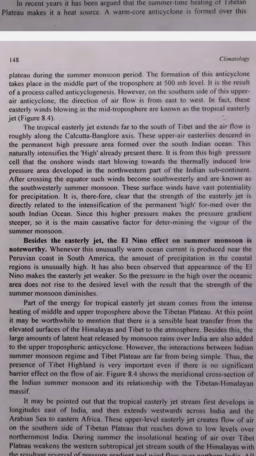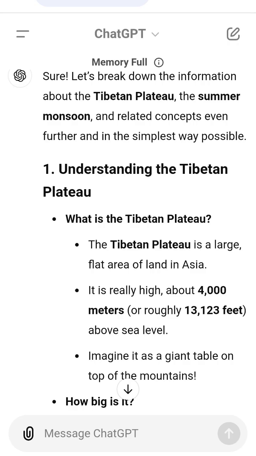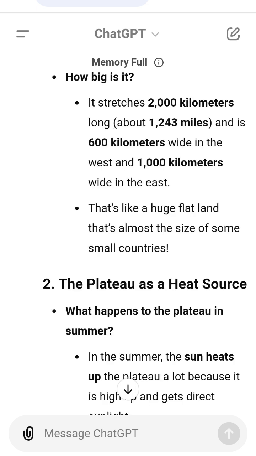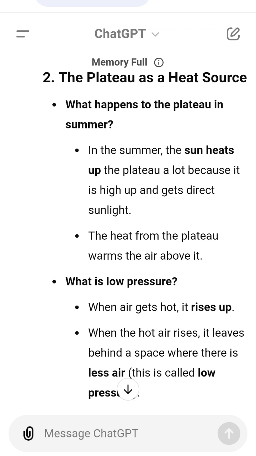8. Importance of the summer monsoon. The summer monsoon is very important for India because it provides the rain that is crucial for growing crops like rice and wheat. It helps fill rivers and reservoirs with water, which people need for drinking, farming, and other uses.